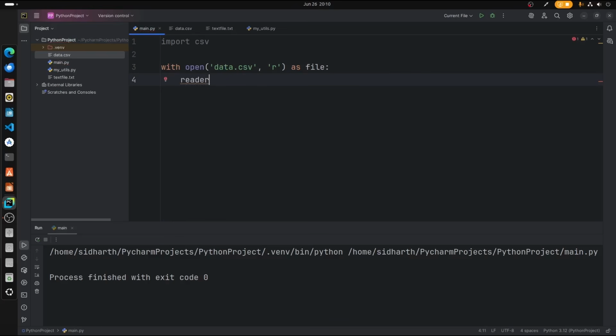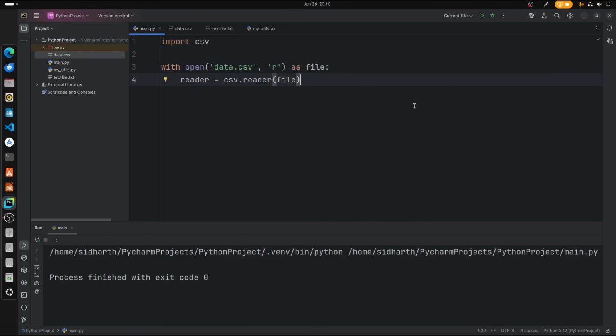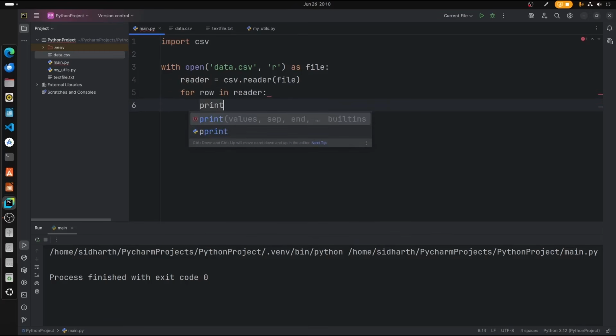So for writing we have created a writer. For reading we are creating a reader, csv.reader. What we're going to read is the file. Now we're going to create a for loop in this. So for row in reader, for every row in reader I want to create separate printing statements.